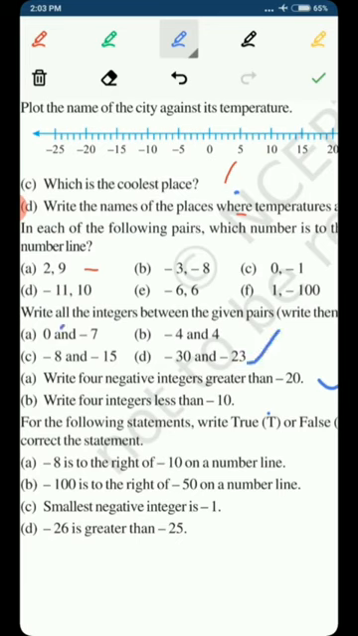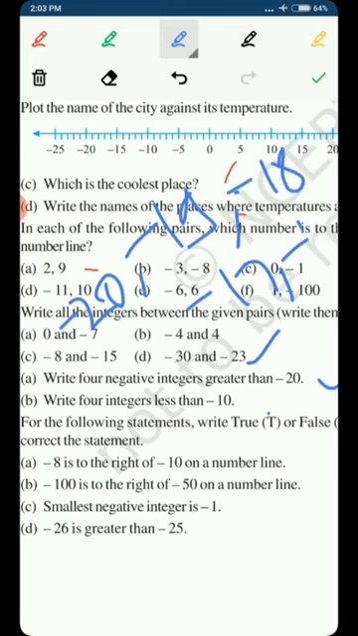So here the rule that I have told you about the negative integers: in negative numbers, the number that is as much smaller is as much bigger, and the number that is as much bigger is as much smaller. So the 4 negative integers greater than minus 20 will be the smaller ones, which are smaller than minus 20: minus 19, minus 18, minus 17, minus 16. I hope you are not confused here.